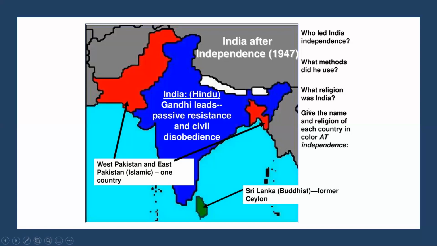So here, give the name and religion of each country in a color at independence. India, mostly at that time, we are following Hinduism. Pakistan is a Muslim religion. Next, Sri Lanka, green color, they already gave Buddhist. Buddhism is there in Sri Lanka. Okay, children. So till now, what did we discuss?